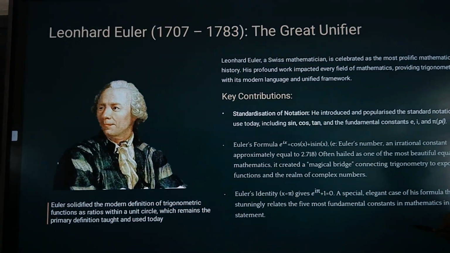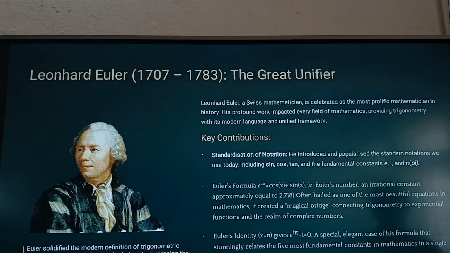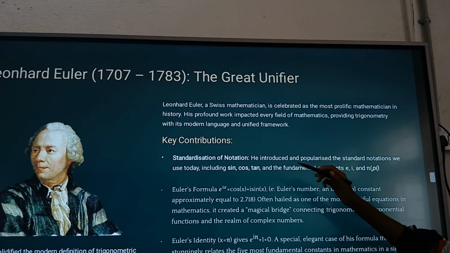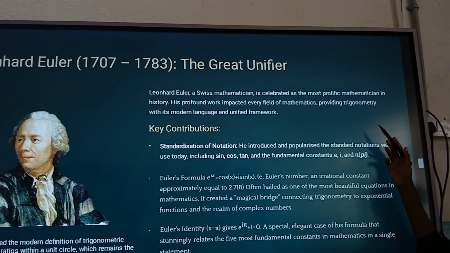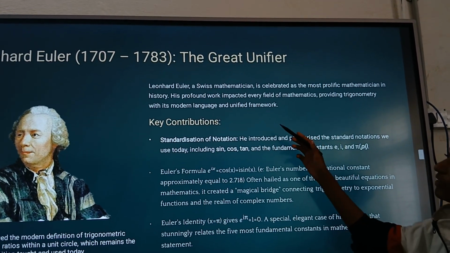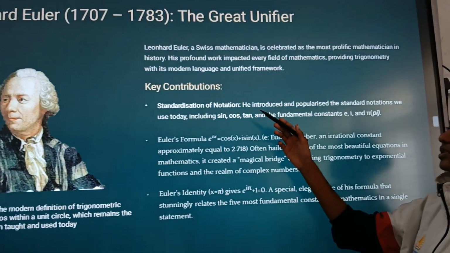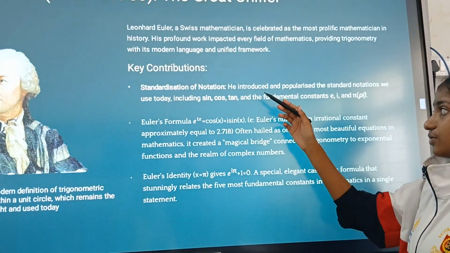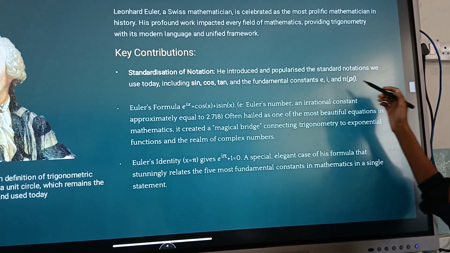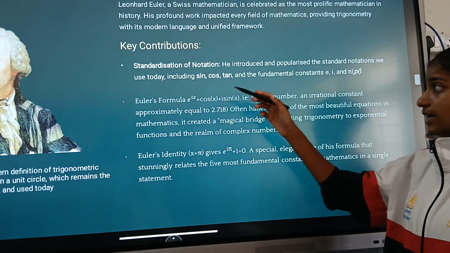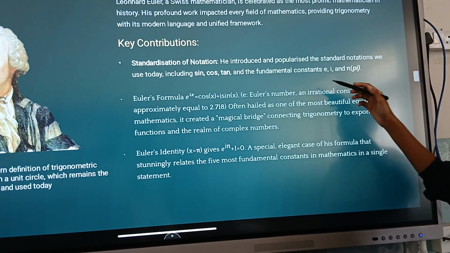Leonhard Euler, a Swiss mathematician, is celebrated as the most prolific mathematician in history. His profound work impacted every field of mathematics, providing trigonometry with its modern language and unified framework. His key contribution was the standardization of notation. He introduced and popularized the standard notations we use today, which include sin, cos, tan, and fundamental constants e, i,